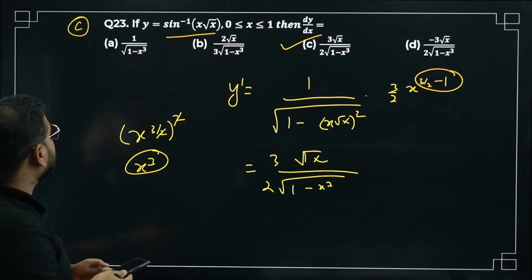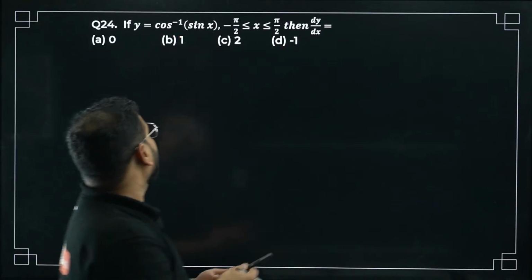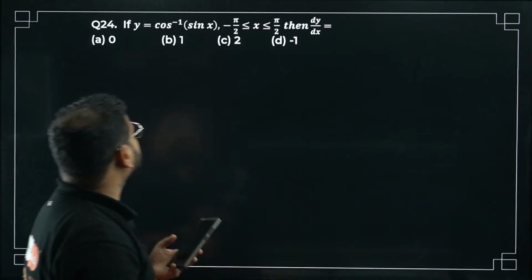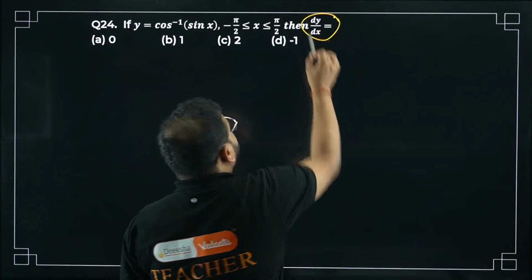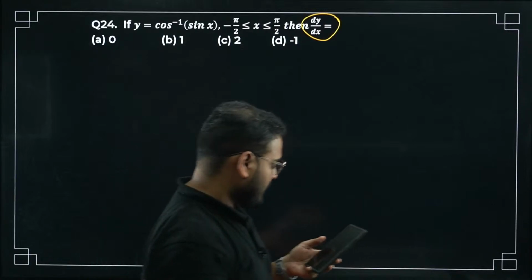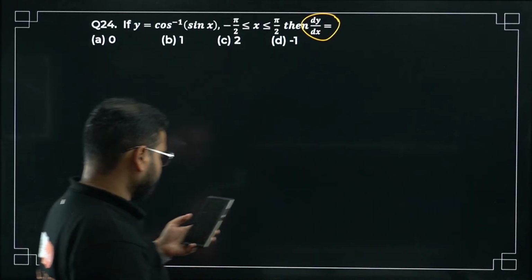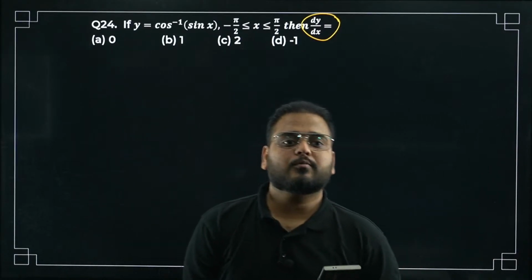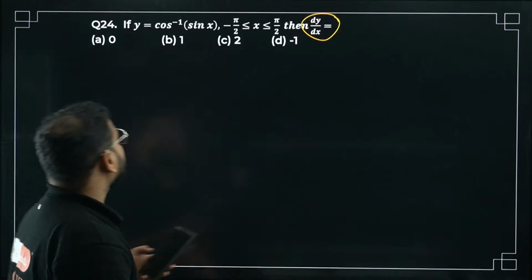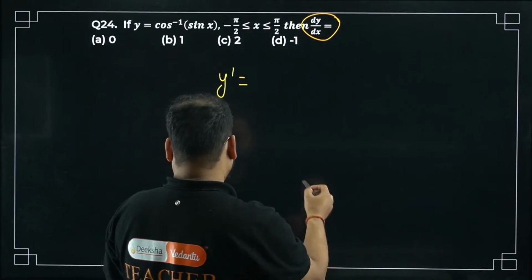We'll move on to question number 24 now. Y is given as cos inverse of sin x. Let's solve it quickly. Differentiate this part. Give me the answer. Come on. 24th question. Y dash you have to find out. I'm waiting for your answers.